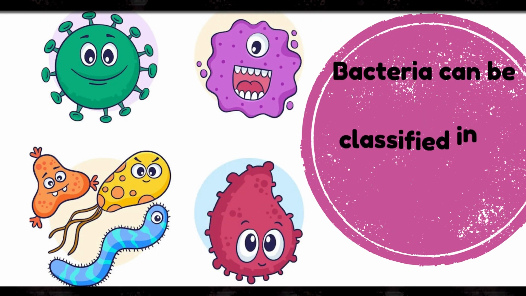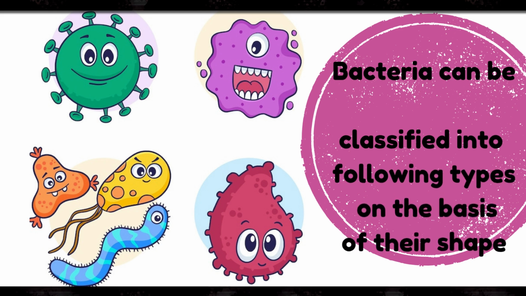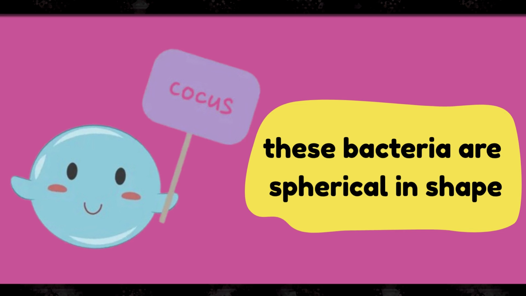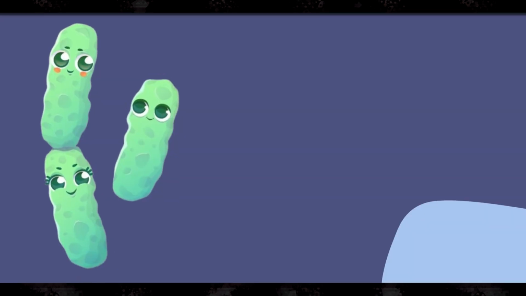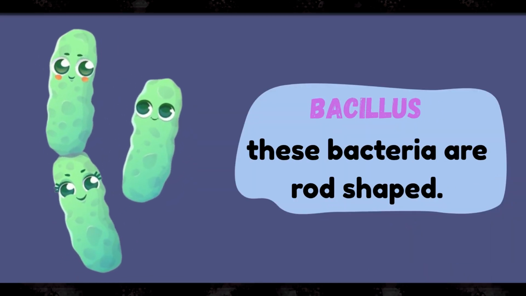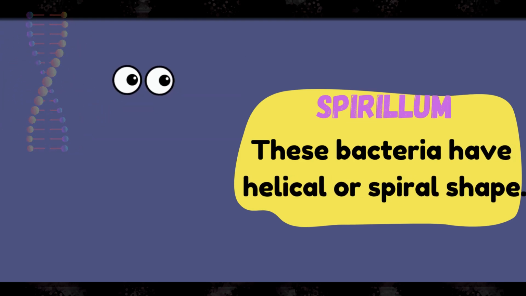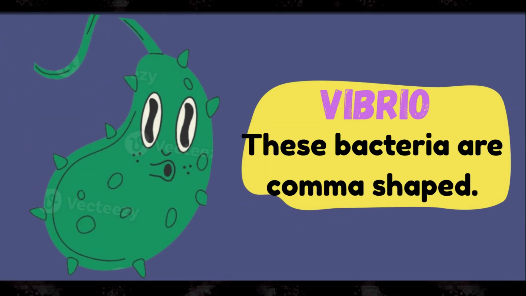The bacteria can be classified into following types on the basis of their shape. These are coccus, which are spherical in shape. Next is bacillus, which is rod-shaped. Next one is spirillum, which is helical or spiral-shaped, and last one is vibrio, which is comma-shaped.